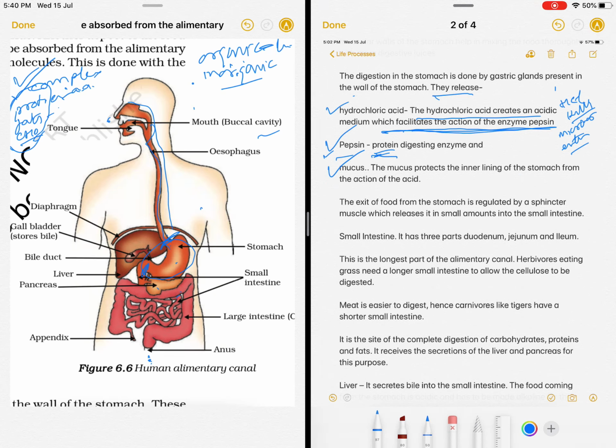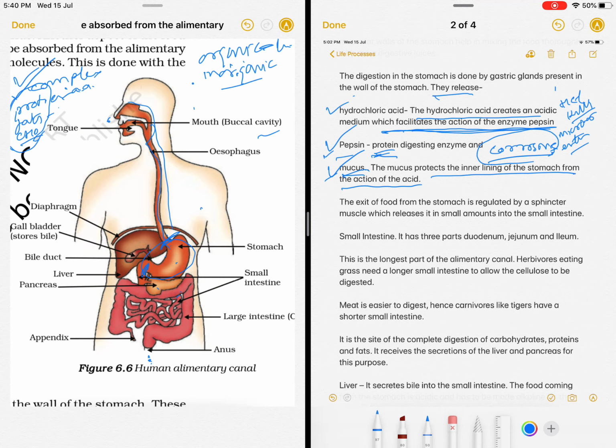And the third thing the stomach does is it secretes mucus. Why does it secrete mucus? Because it protects the inner lining of the stomach from the action of the acid. Now, acid is always corrosive. What is corrosive? That which burns. So to prevent this corrosive action on the walls of the stomach, mucus is secreted.